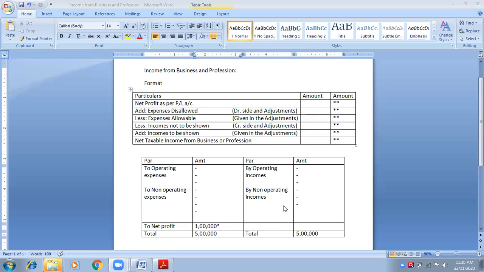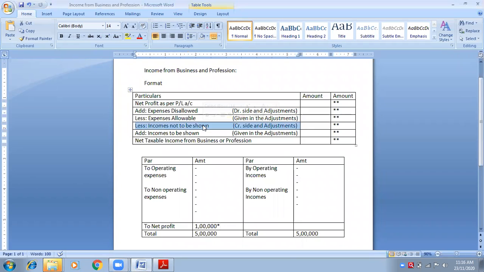So, only non-operating incomes are not to be deducted. All other incomes that are not related to this particular head, business and profession. This is the head, business and profession. Suppose your income is from salary, but you have wrongly shown it on the credit side of the P&L account. You need to take it out. So, less: incomes not to be shown.